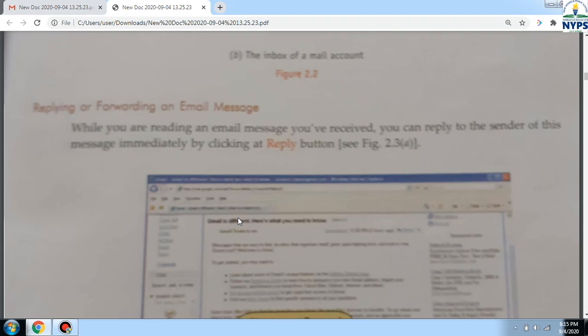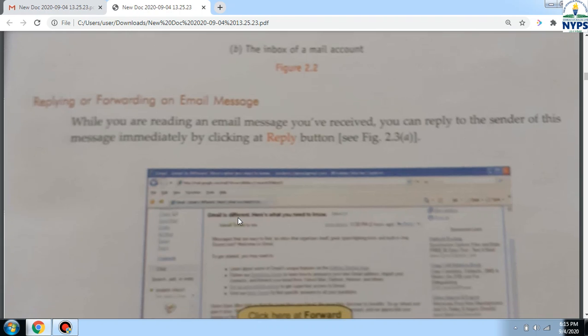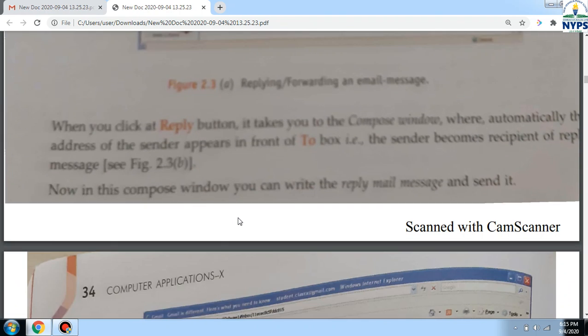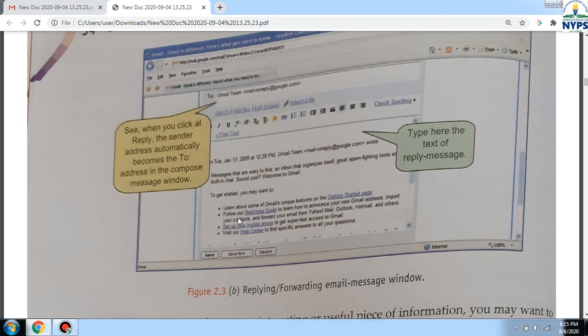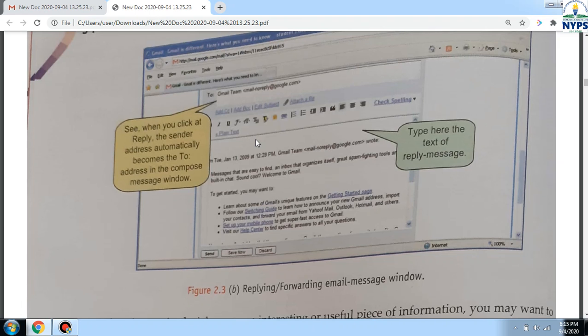Now, replying and forwarding an email message. We have got our email. Now if we have to reply to that email or forward that email, all of you know the difference between reply and forward. Reply means we are replying to the same person, no need to enter his or her email address. While forwarding means we got some mail and now we want to forward it. In forwarding we are not typing the message, we just have to type the email address.